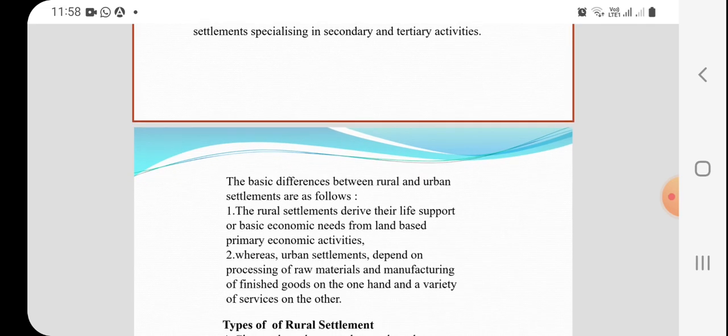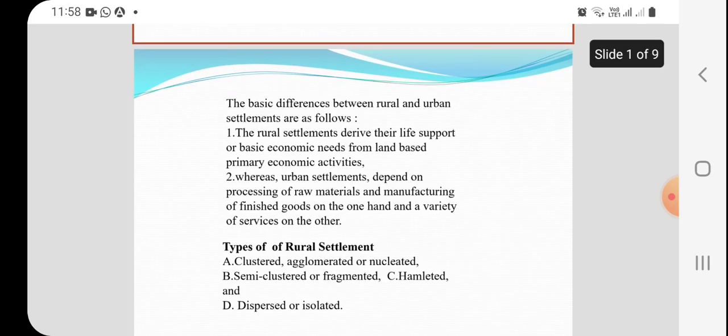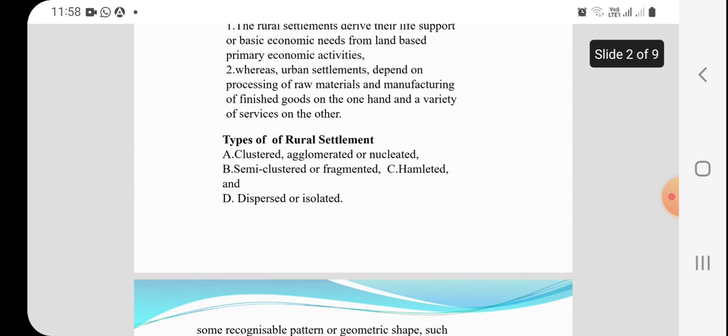The basic differences between rural and urban settlements are as follows. Rural settlements derive their life support or basic economic needs from land-based primary economic activity, whereas urban settlements depend on processing of raw material and manufacturing of finished goods on the one hand and a variety of services on the other.